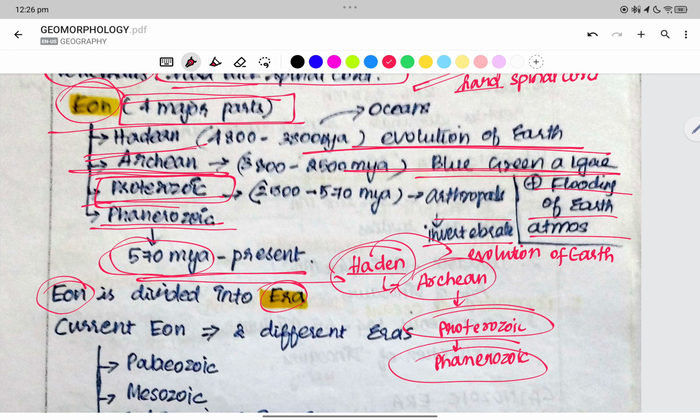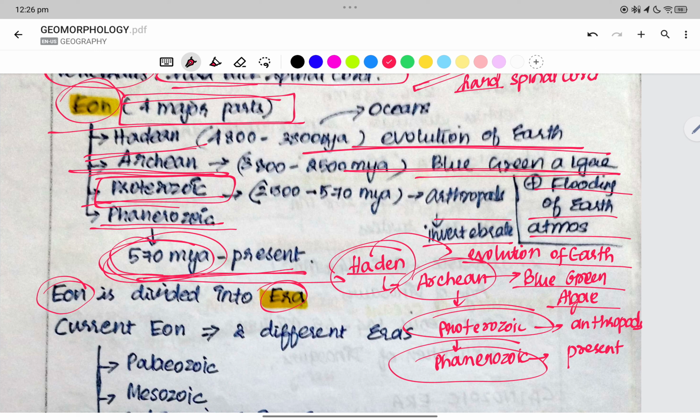And then we have the Archean. After the evolution of the earth, the only thing we consider is blue-green algae. And Proterozoic is arthropods. Phanerozoic is 570 million years ago till present.